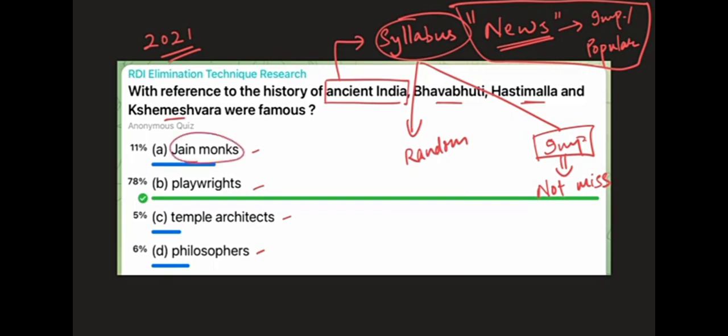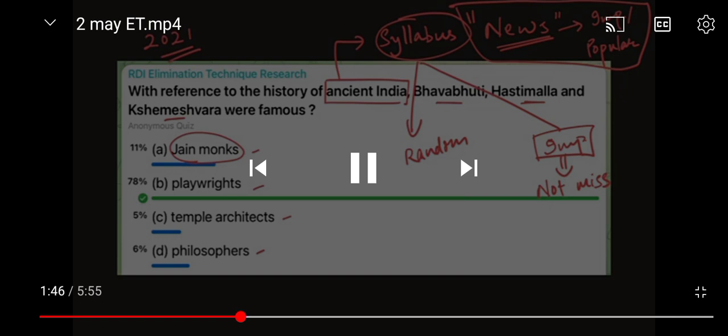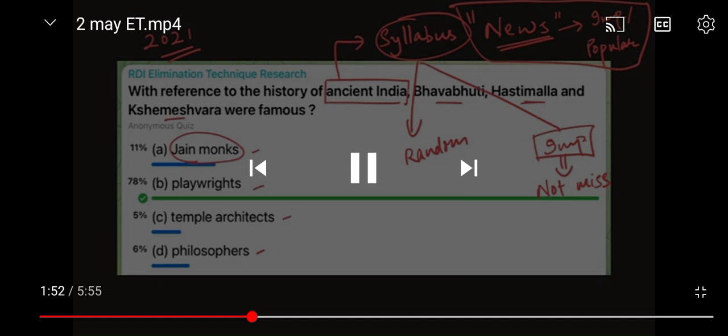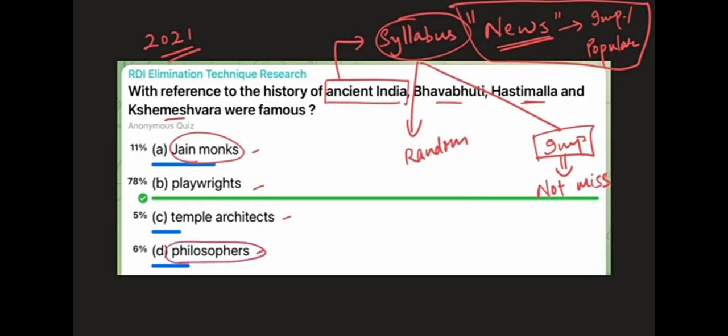Jain monks or monks in general, Buddhist monks, Jain monks, Hindu monks, whatever. Monks in general is an important category. We have a few monks that are there in our history books. So those were important enough, and that is why they are mentioned. We have philosophers also, Shankaracharya, etc. The important philosophers, these two are important categories. So if these three were in these two categories, you would not have missed. They would be given in your standard books, right? So we are eliminating it from this angle.